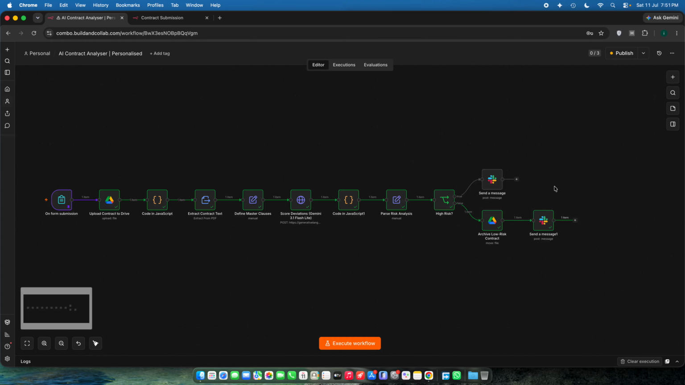So this is how the system will actually work in production, and this is how the data will actually flow from node to node, from the beginning to the end.